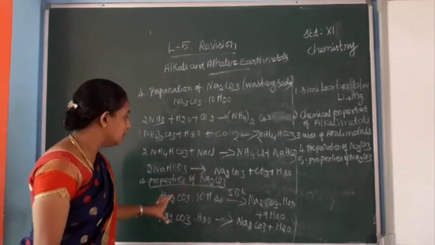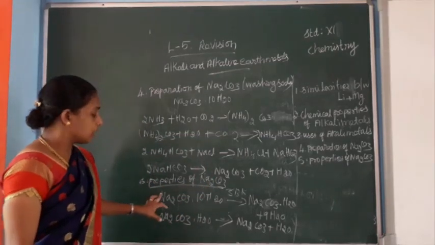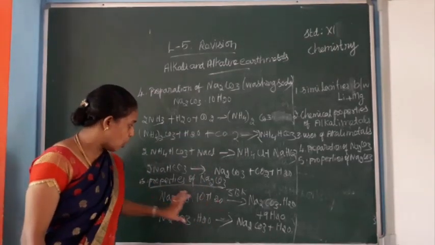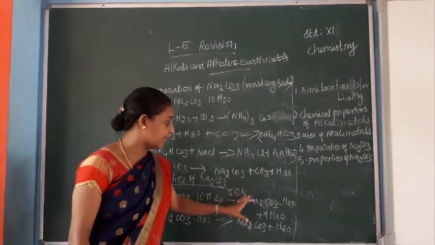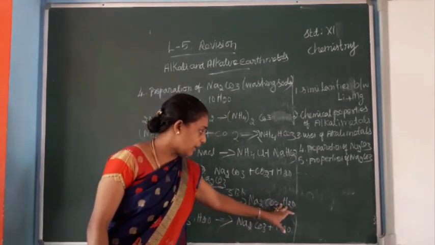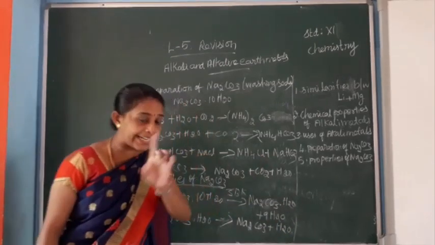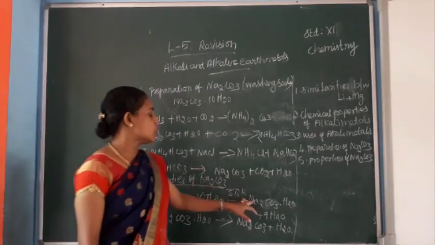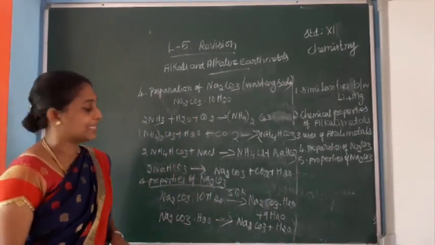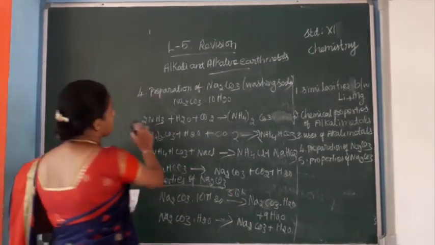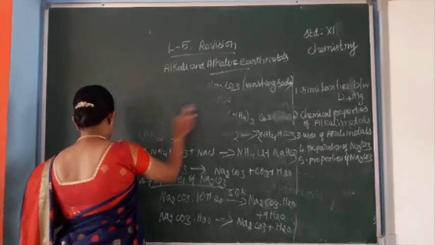Then properties of sodium carbonate. Na2CO3·10H2O, sodium carbonate heated at 373 Kelvin. We will get Na2CO3·H2O and 9H2O. Again this Na2CO3·H2O decomposes, we will get sodium carbonate and water. These are the properties of sodium carbonate.